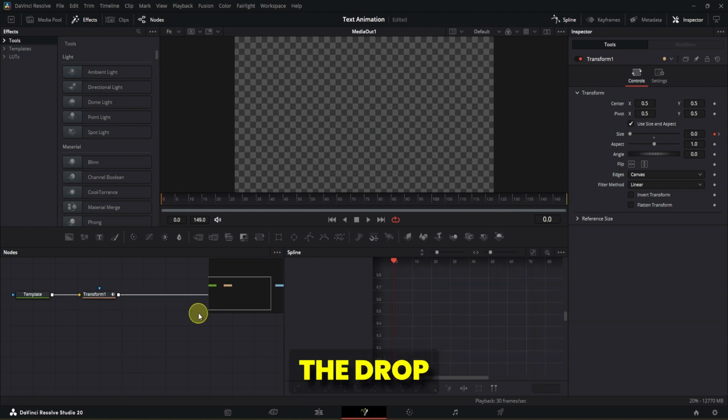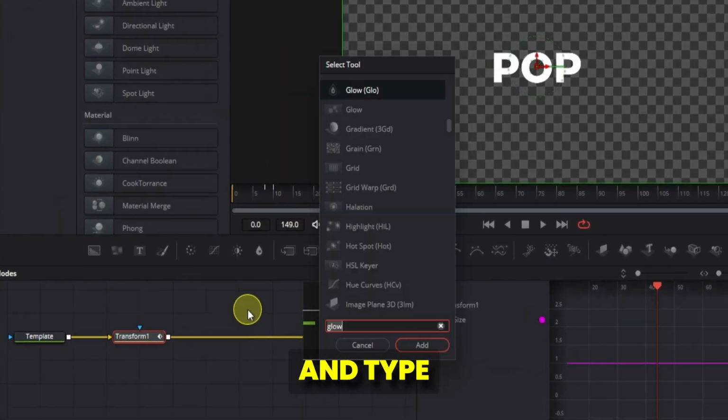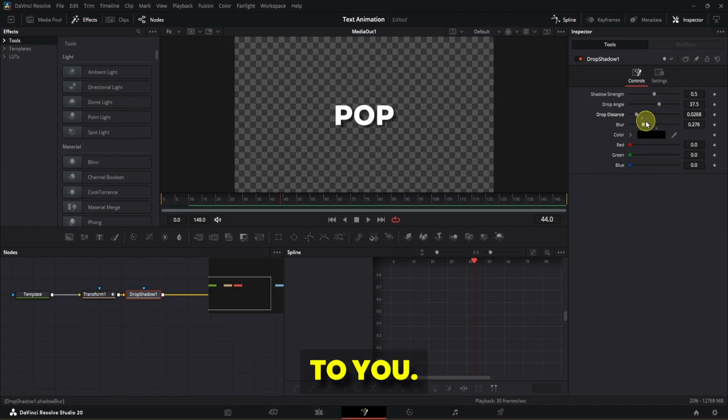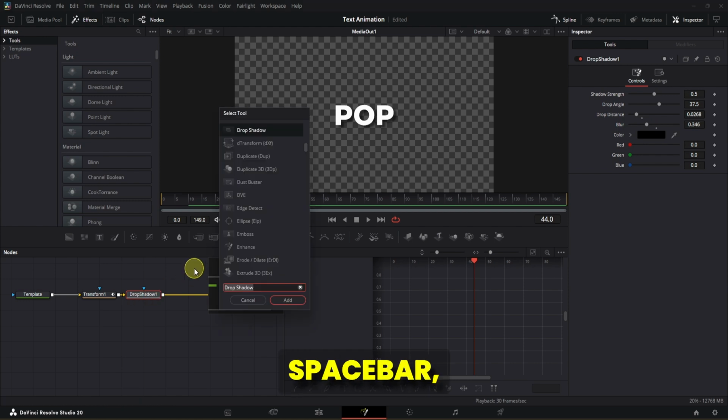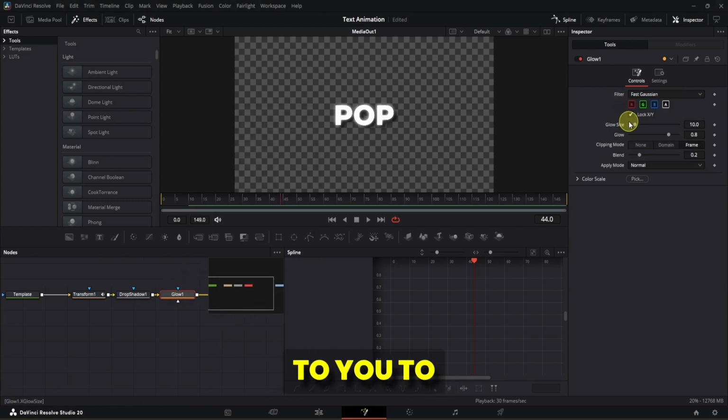Again, we will add the drop shadow to it. Press Shift plus spacebar and type drop shadow and select the drop shadow. Tweak the settings according to you. Press Shift plus spacebar, add glow effect and tweak the settings according to you to get the desired result.